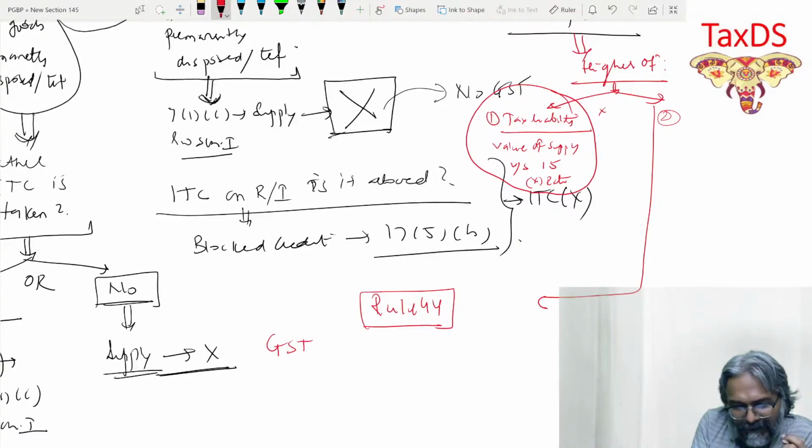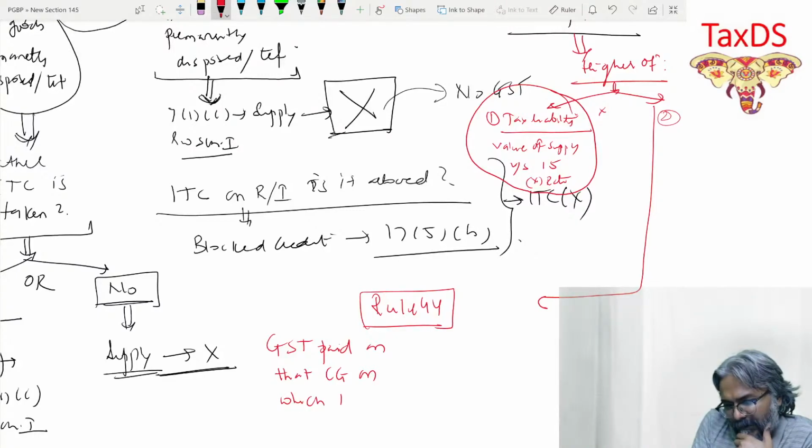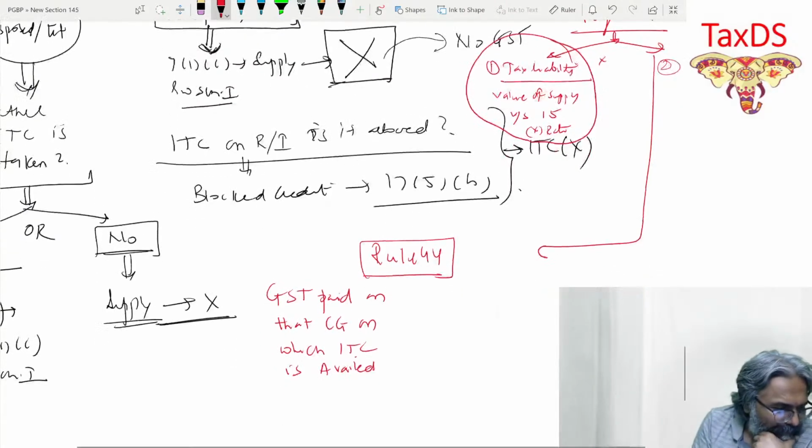Please take a note of it. GST paid on that capital goods on which ITC is availed.